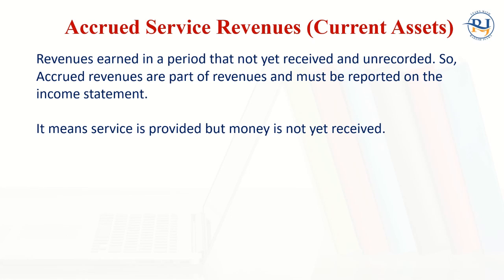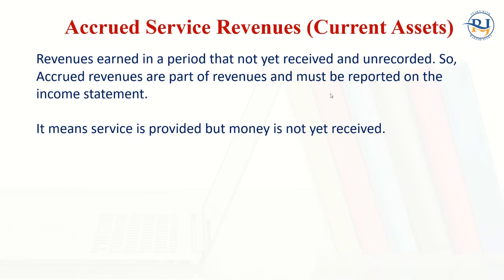I have received that check, but I will encash it only on 5th of January or after, not before. It means till 31st of December I have not received money, but no problem. Services have been provided, so services revenue should be recorded for this year in which the services were earned.